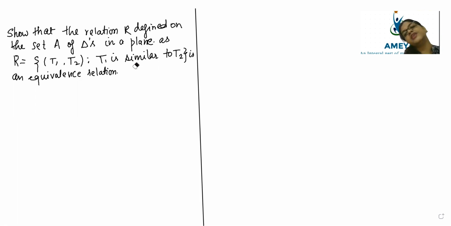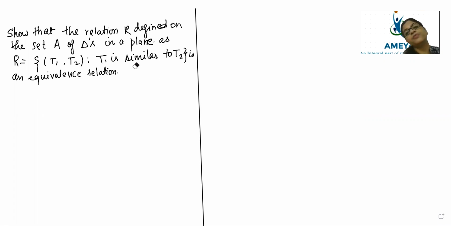So congruency gives the condition for similarity: congruent triangles are always similar, but similar triangles may or may not be congruent.